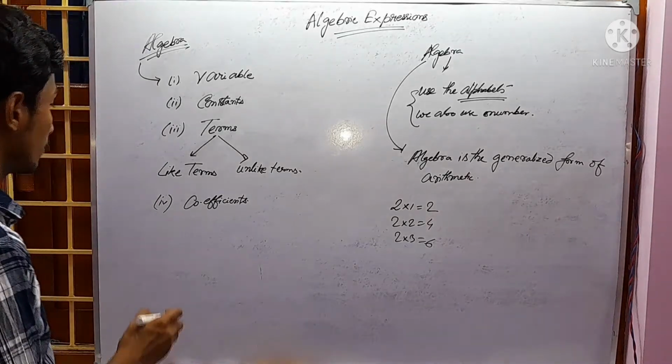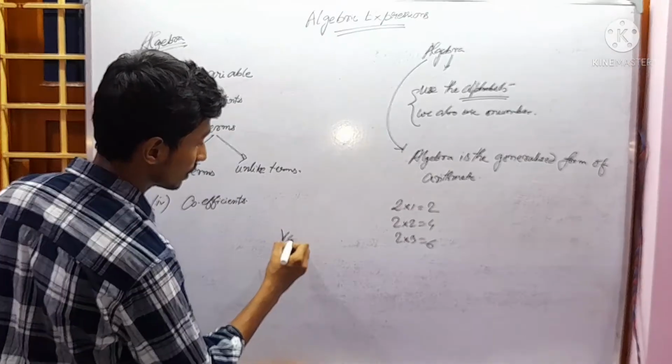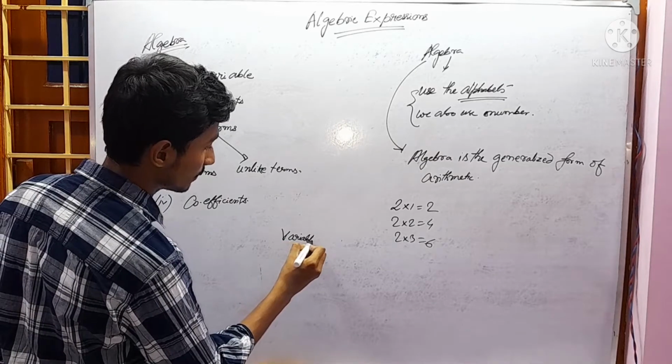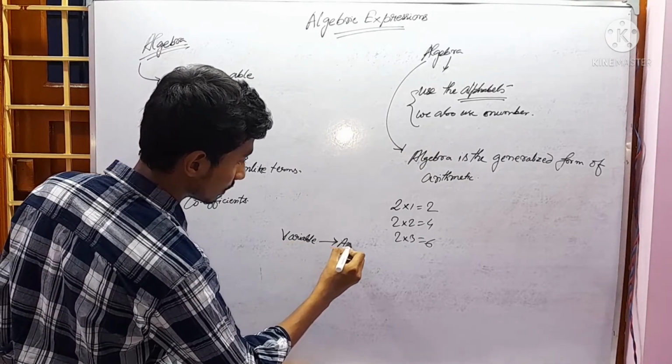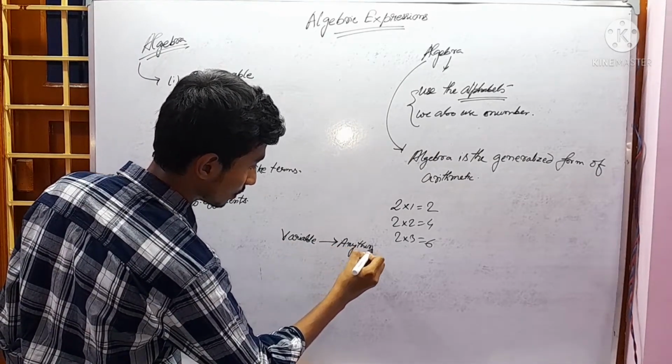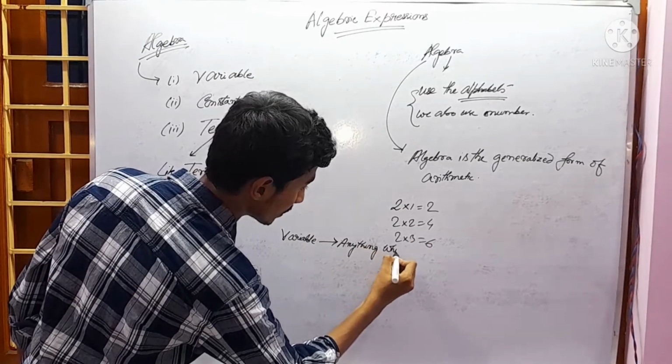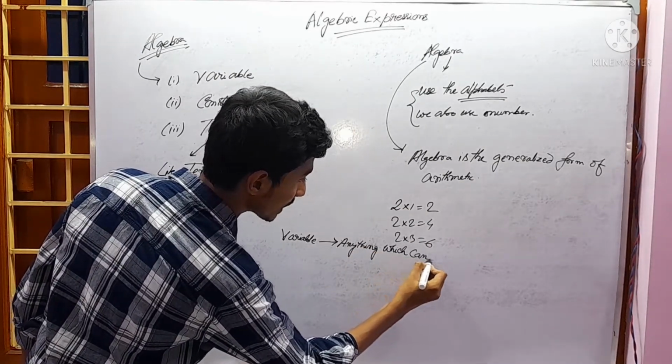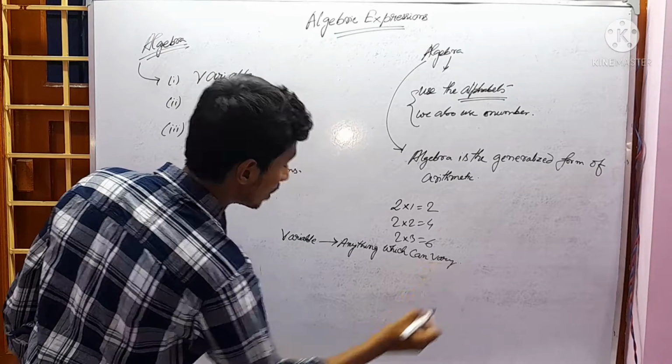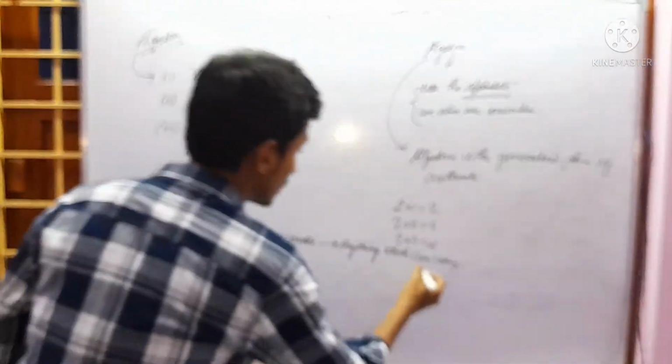Now, what is a variable? Anything which can vary. How to understand this? This term which can vary.